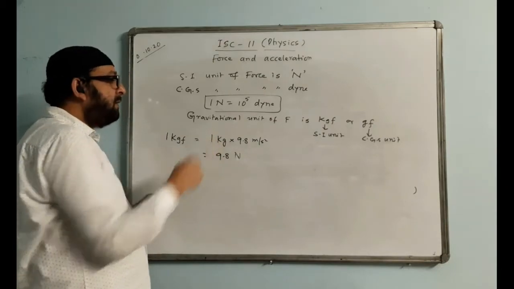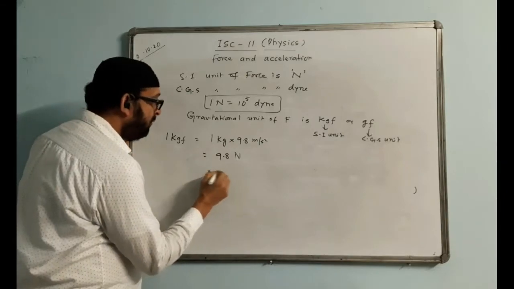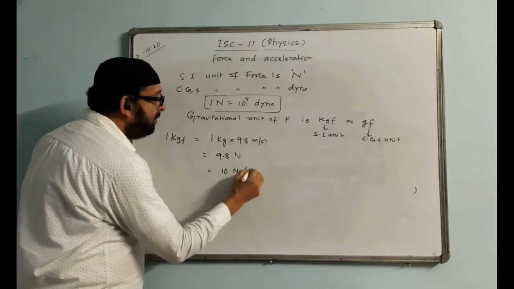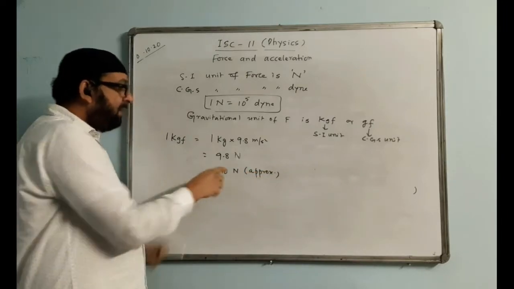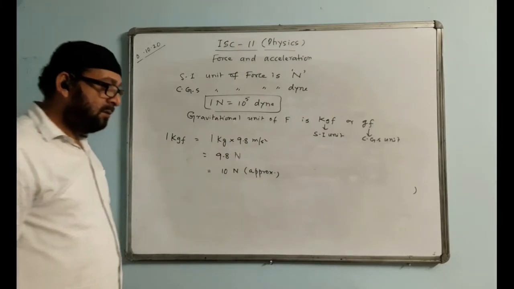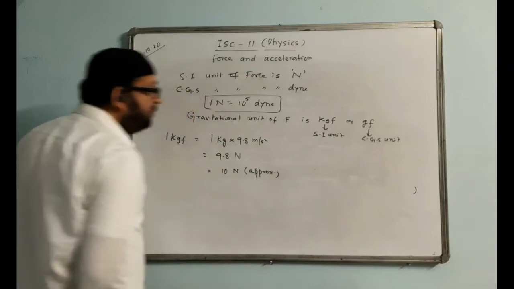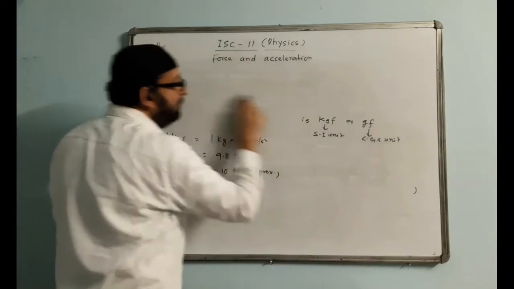That means you have to multiply by the value of g, which is rounded off to approximately 10 Newton, because here they are taking the value of g equal to 10. I think this used to be done in lower classes, class 9 and so on. This is only a revision of the previous classes.